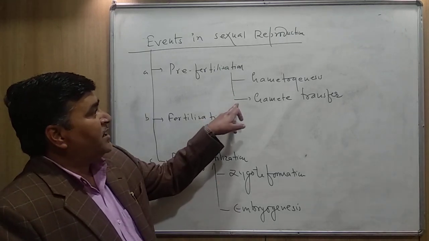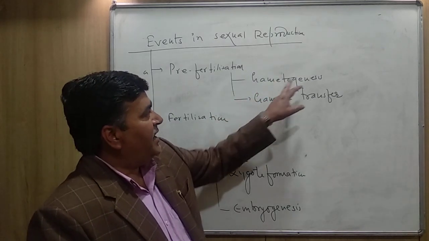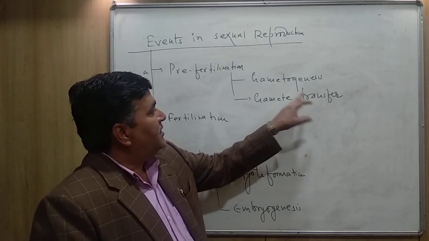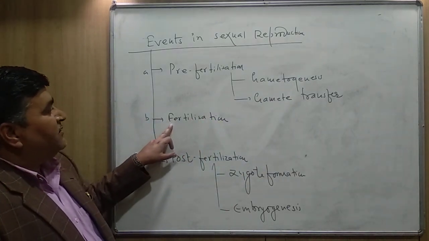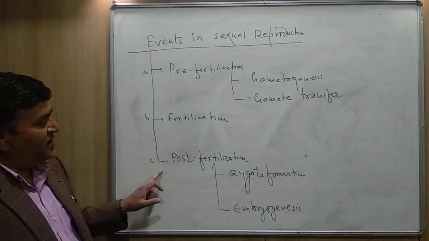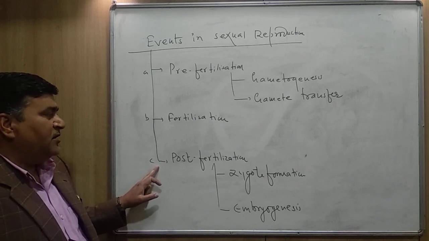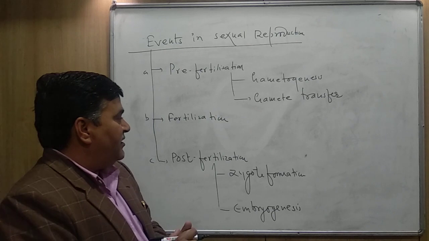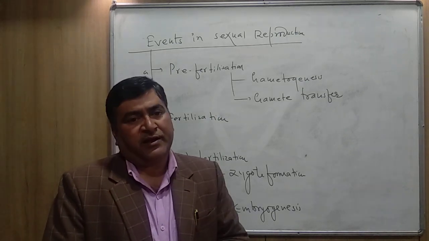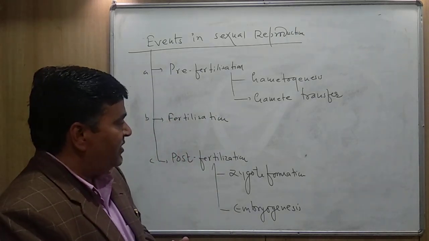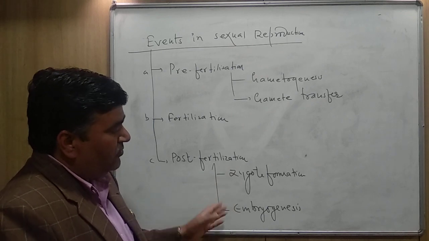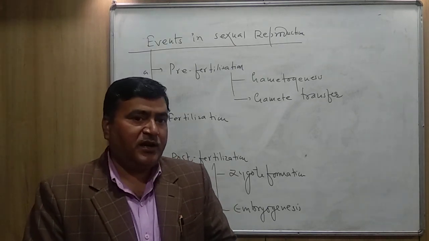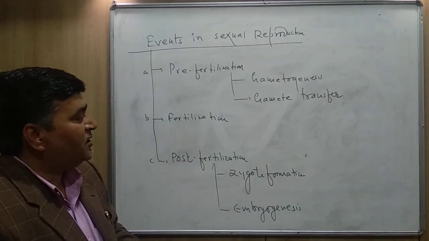It includes gametogenesis and gamete transfer. The second one is the fertilization, and the last one is the post-fertilization. After fertilization, you will study about how zygote is formed and how from the zygote the embryo develops and how embryo gives rise to the new plant.